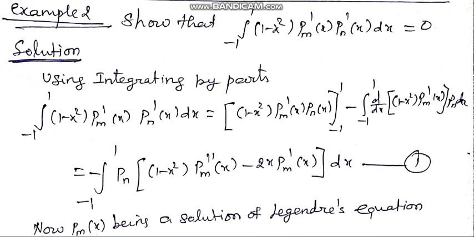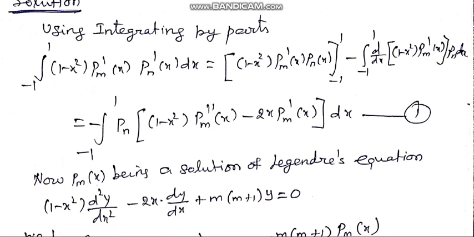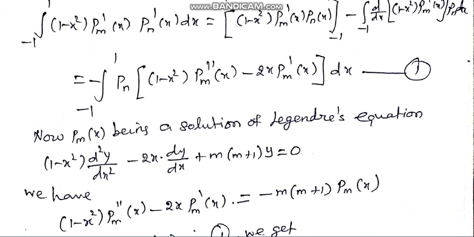Go to the next problem. Example 2: the integral from -1 to +1 of (1 minus x squared) Pn dash dx equals 0, we need to prove. Using integration by parts and substituting the limits, the first term becomes 0 and the second term gives this equation 1. Pm of x being a solution of Legendre's equation, this is the Legendre equation.